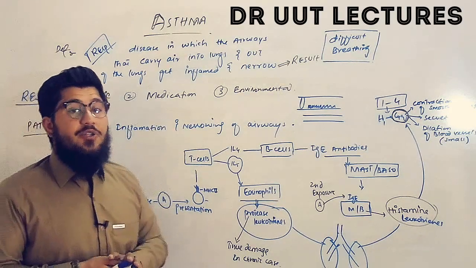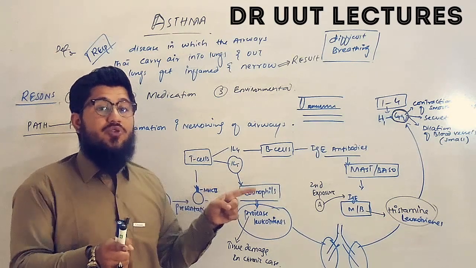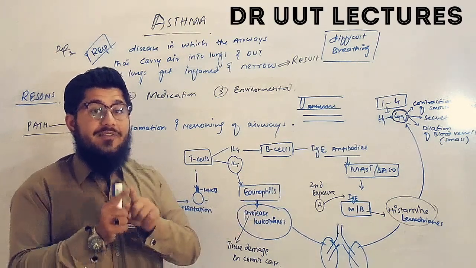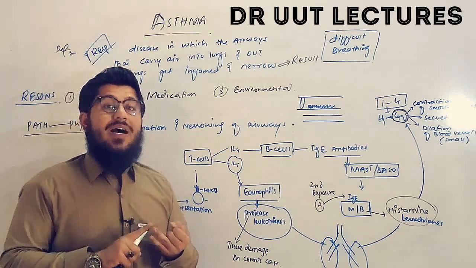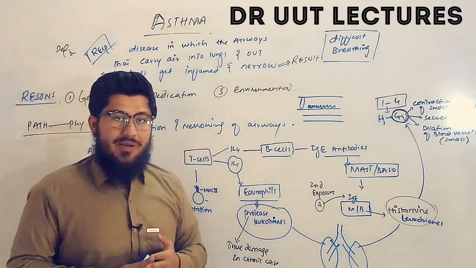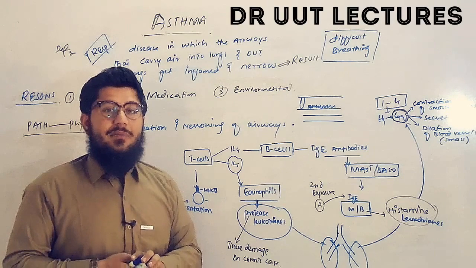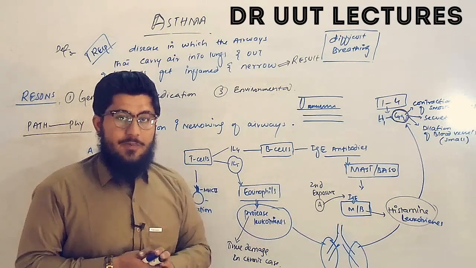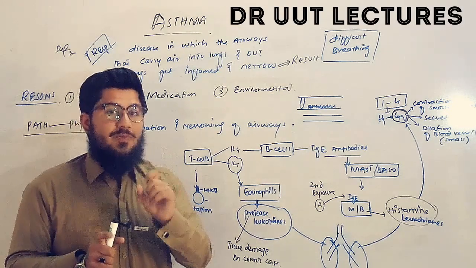Number 2, it can be due to medications, means the medicines that you are using. We have some examples of medicines, like beta blockers, number 1, and number 2, aspirin. We do have some other reactions to medicines due to which you might see asthma, but these two are the prominent examples. So these are the two medicines: beta blockers and aspirin.